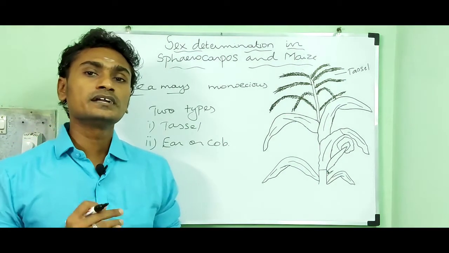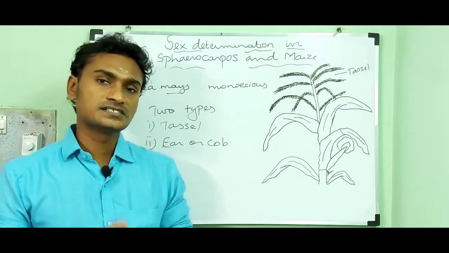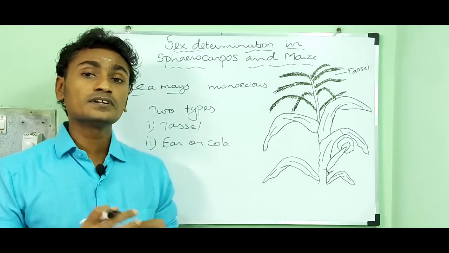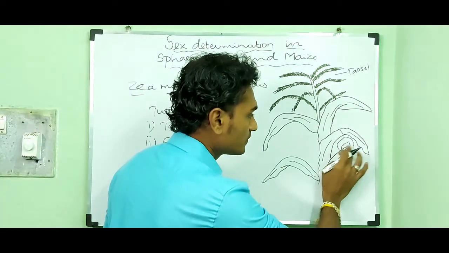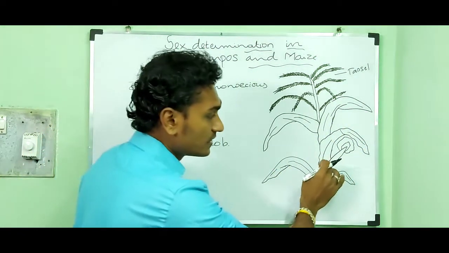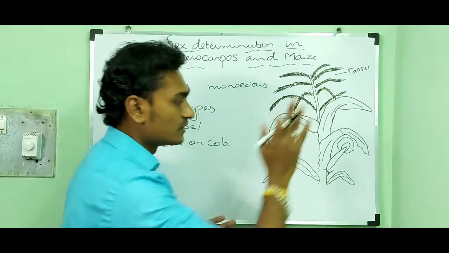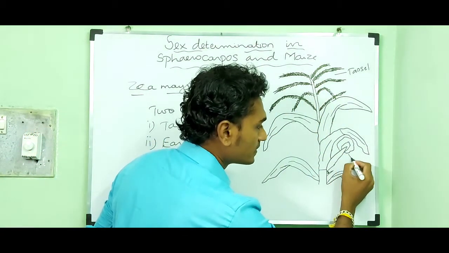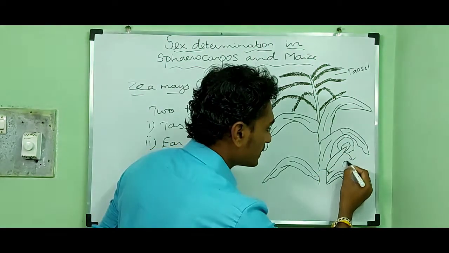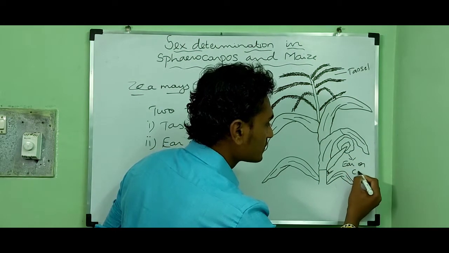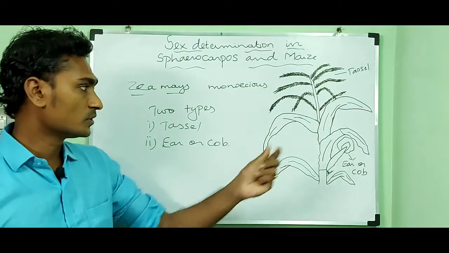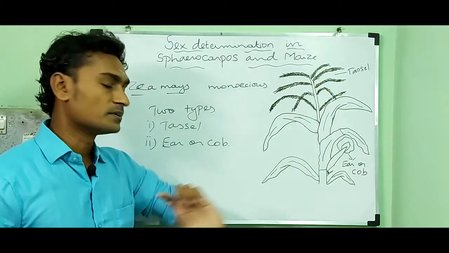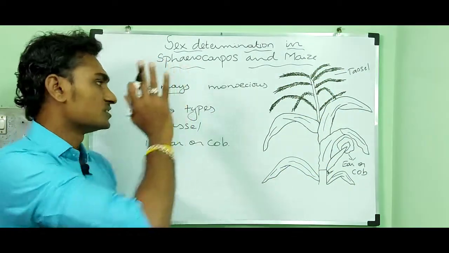Then the lateral inflorescence, which contains pistillate florets, develops from the axillary bud. That means the lateral side. It produces from the lateral side. So it develops from the axillary bud, and they are called as ear or cob. So in the same individual, it contains male flower and the female flower. That is why it is called as monoecious.